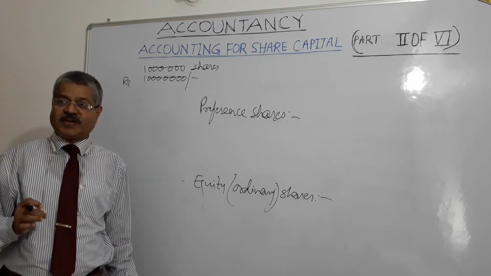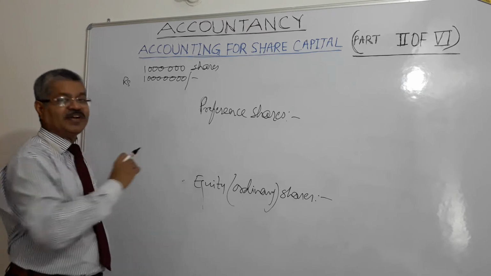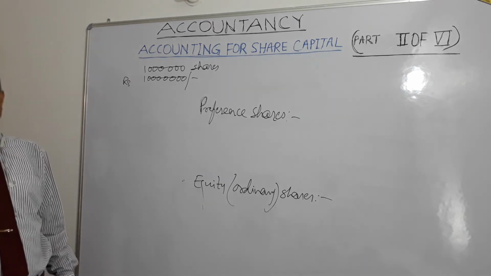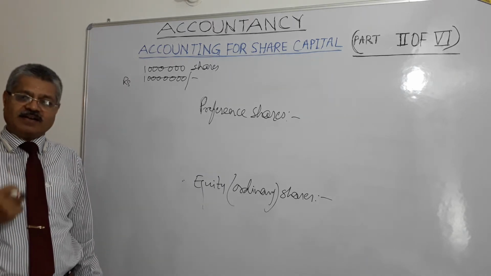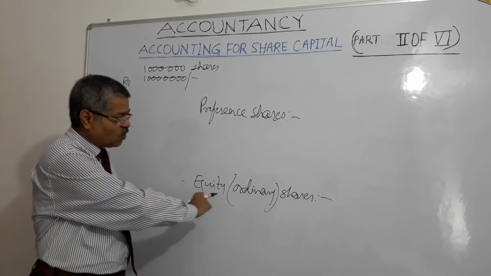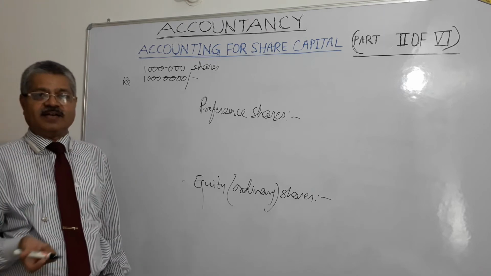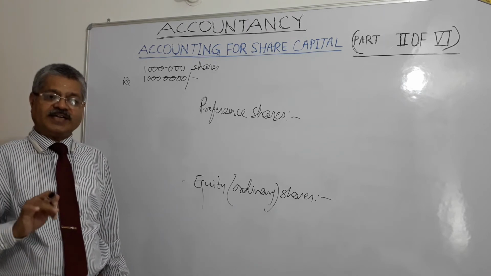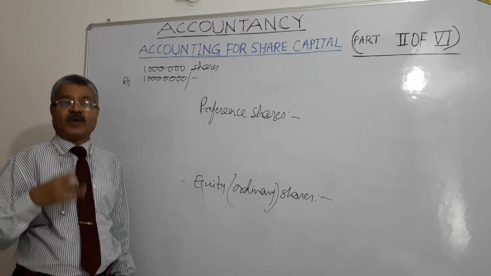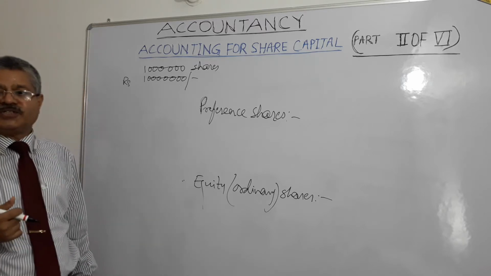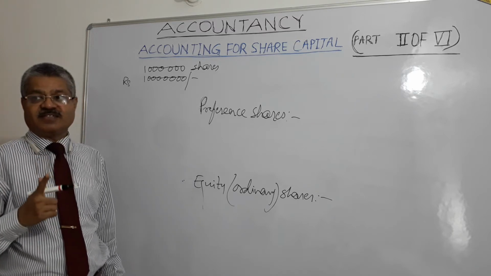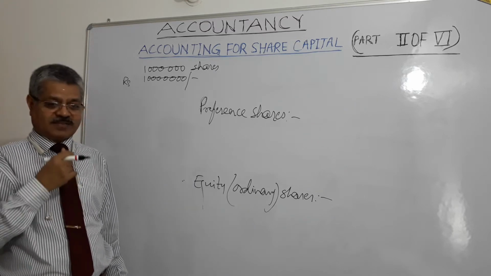Shares which are not preference shares are equity shares. Shares which are not this are this, right? And they are entitled to share distributable profits. Equity or ordinary shareholders are entitled to share, means share among themselves, enjoy a share of whatever distributable profits of a company after satisfying dividend rights of preferential shareholders, right?